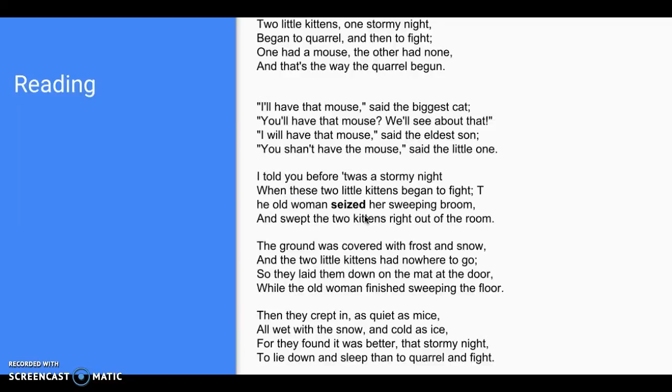All right, so the first thing we're going to do is read it all the way through. Two little kittens on one stormy night began to quarrel and then to fight. The other hadn't got the mouse, said the little one. Before the storm, frost and snow, the little kittens had as cold as a stormy night to lie down and quarrel and fight.